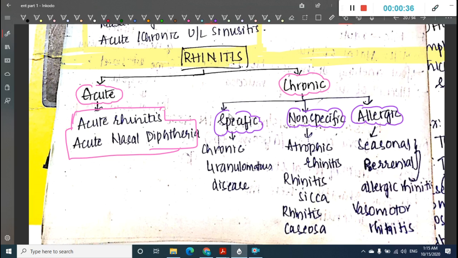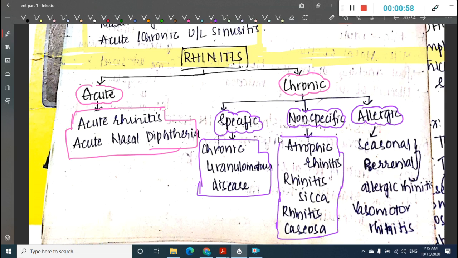Specific chronic rhinitis mainly includes chronic granulomatous disease. Non-specific chronic rhinitis is seen in atrophic rhinitis, rhinitis sicca and rhinitis caseosa.